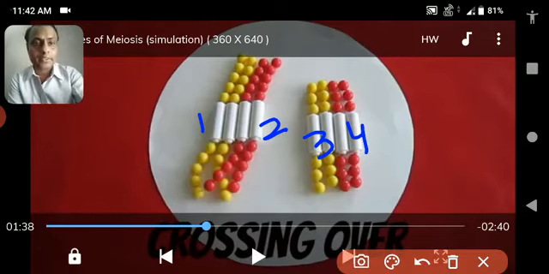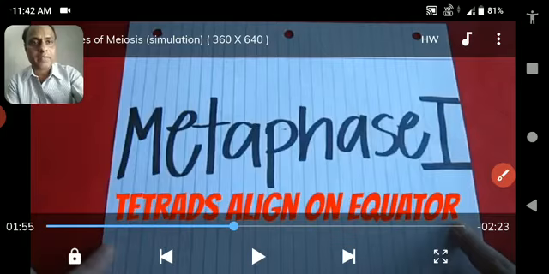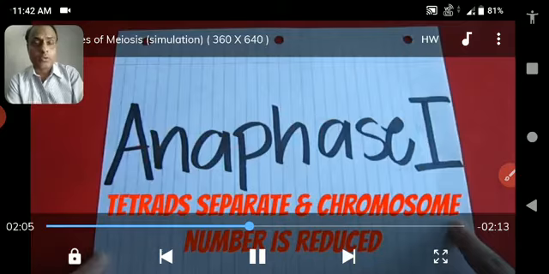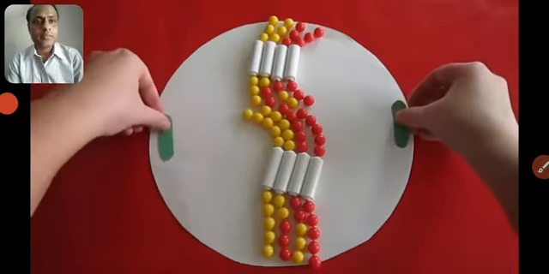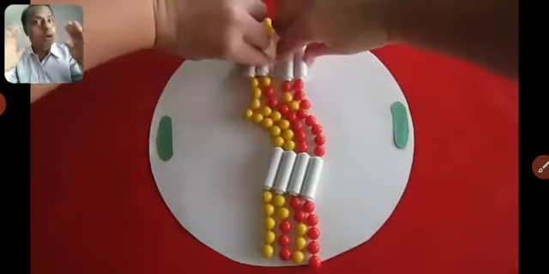But what happens in anaphase? The 4 chromosomes get separated and 2 chromosomes go to the opposite pole.